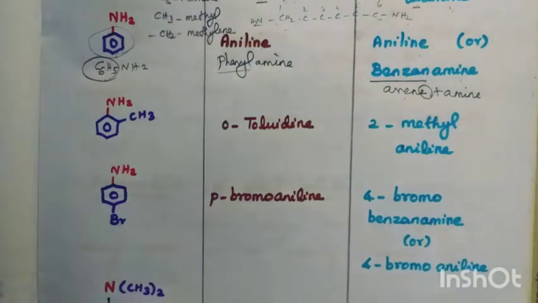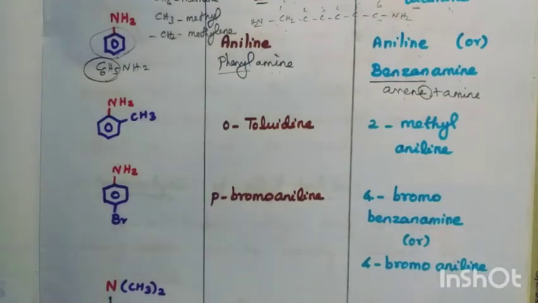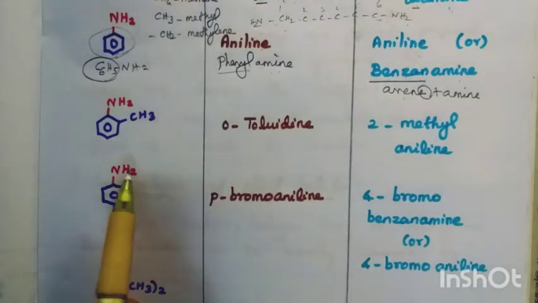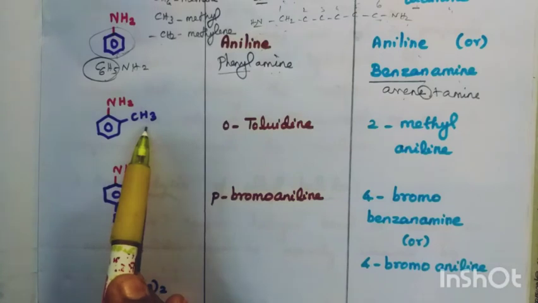Benzenamine. We can also write this as benzenamine. So, common name is aniline. IUPAC also accepts aniline, or we can write this as benzenamine. And the next, there is another substituted aniline.